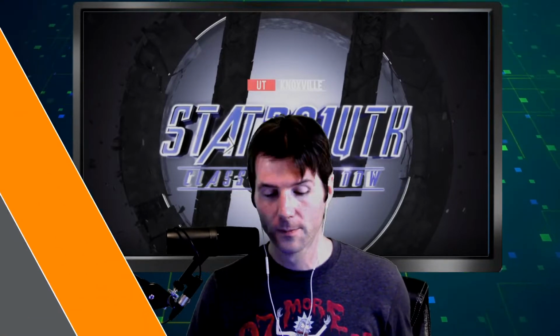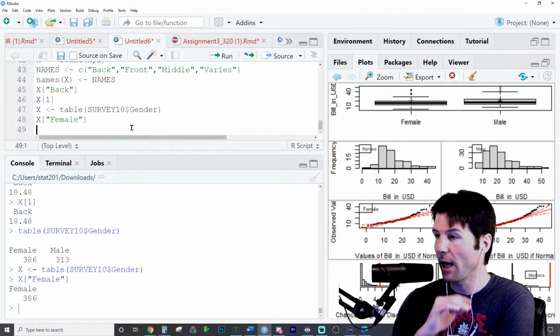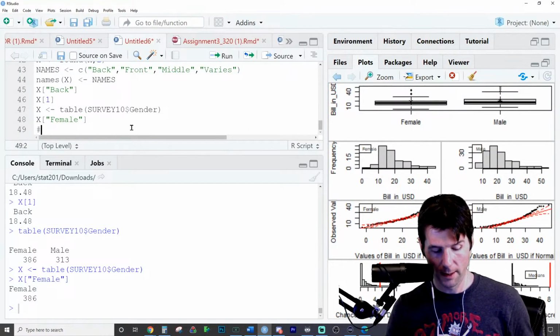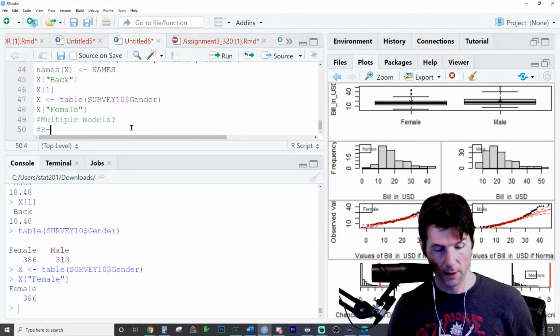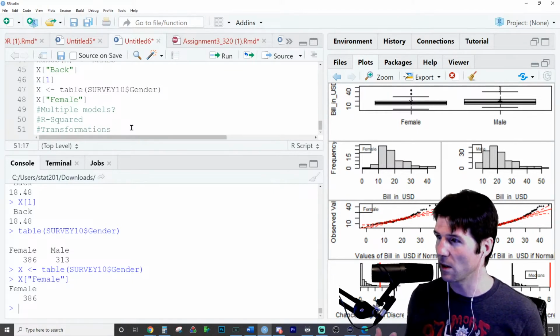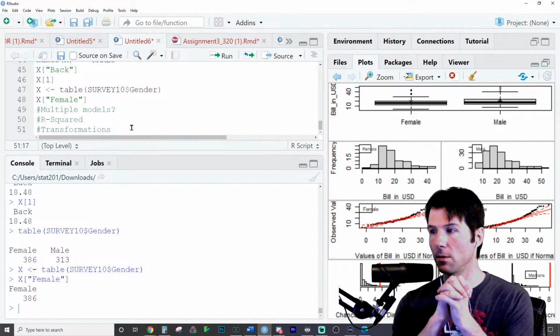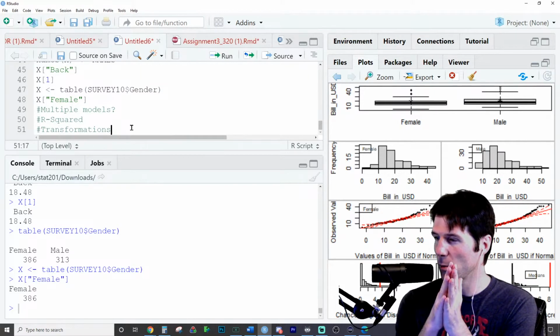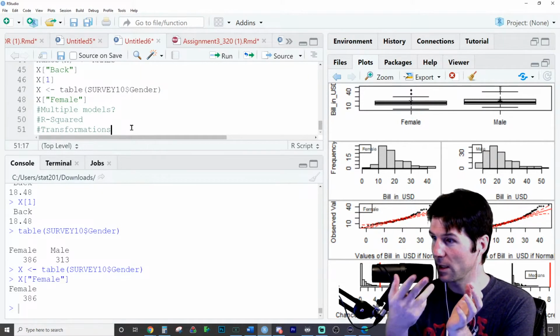Let's do this. Okay, so the questions we had were kind of like multiple models, R squared, and transformations, which are definitely things. We even mentioned transformations a little bit today. Two big reasons we use transformations. Well, one, most often, is to create normality in the data.